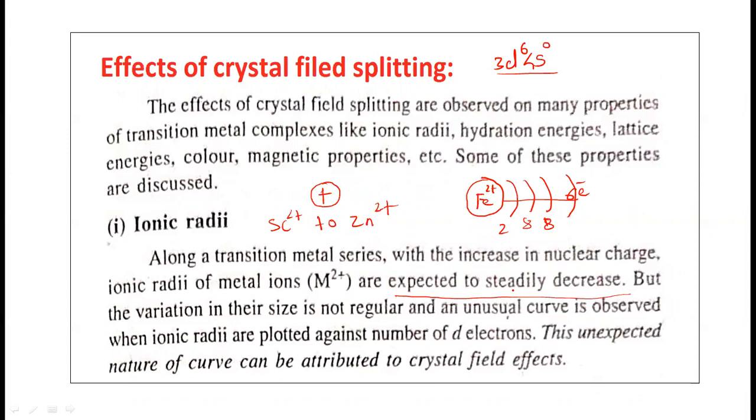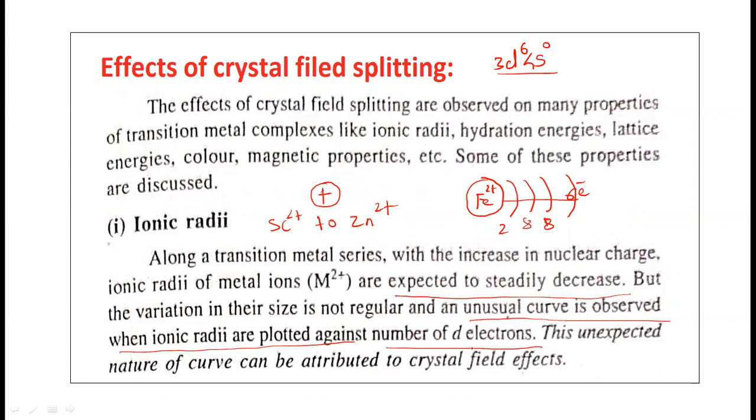But the variation in their size is not regular, and an unusual curve is observed when ionic radii are plotted against the number of d electrons.